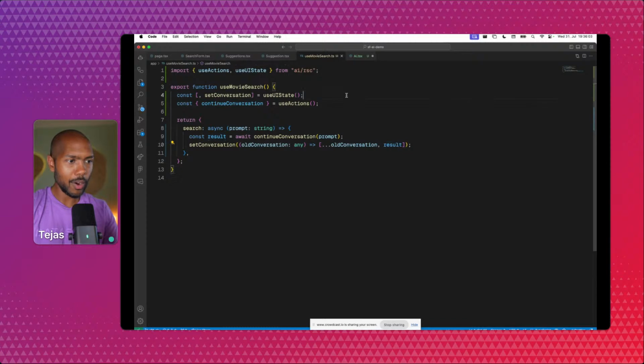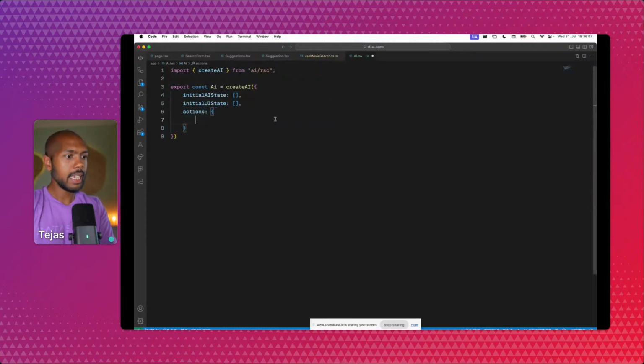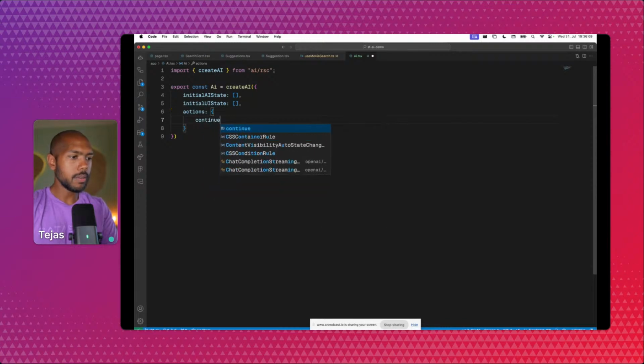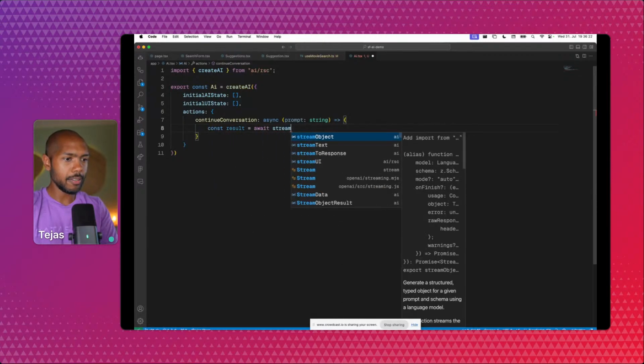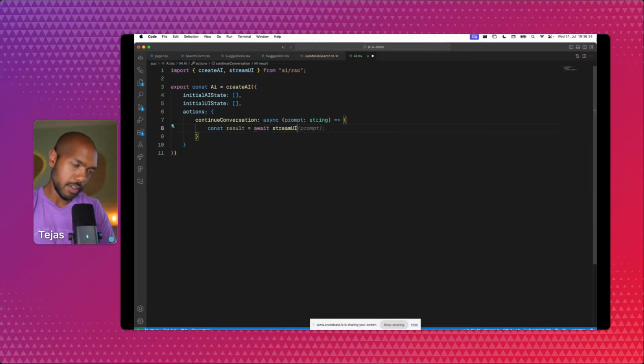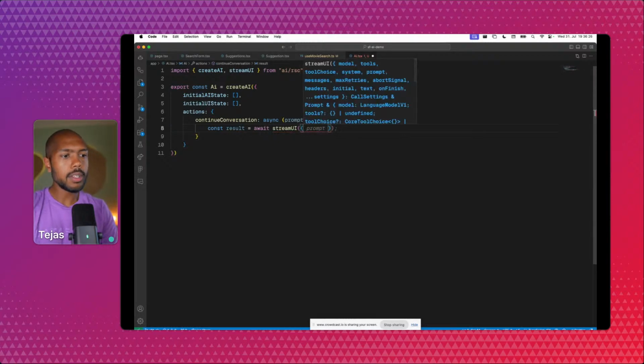This looks good. However, continueConversation is undefined. So let's go define it as an action. So what do we want? Well, continueConversation is an async function that gets a prompt. Look, GitHub Copilot already knows this. So what do we want to do? We want to get a result, and we'll say it's the result of awaiting streamUI, another function from the Vercel AI SDK. What does streamUI take?